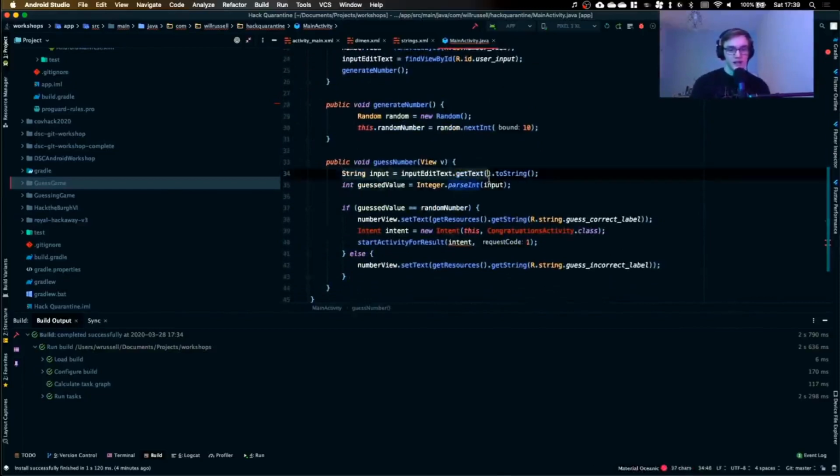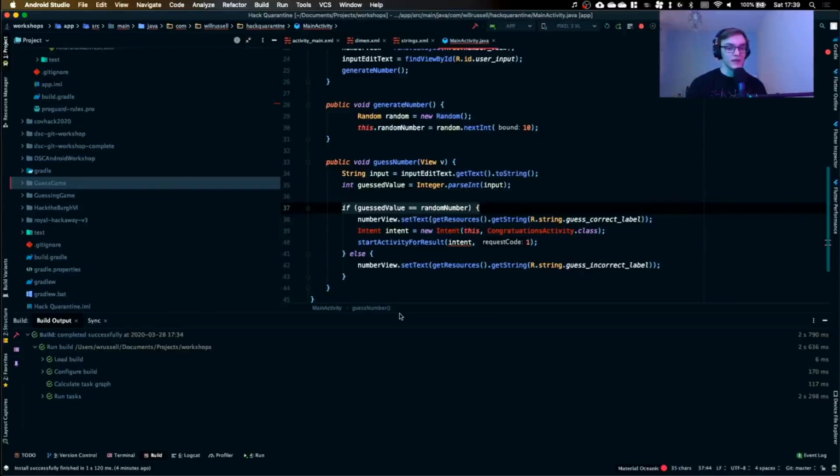Next, we take a string, and we get the text from the edit text, we turn it into a string, and then we turn this into an integer, so we can easily check it against our random number. Then we have an if statement here, which lets us check if the number that we guessed was the same as the random number.